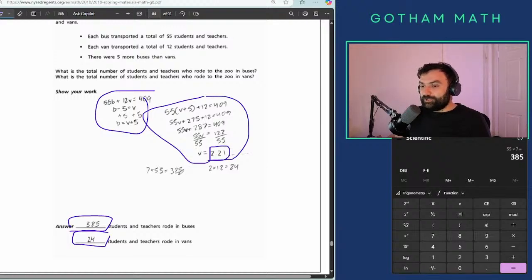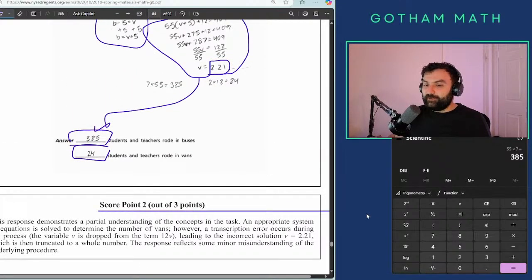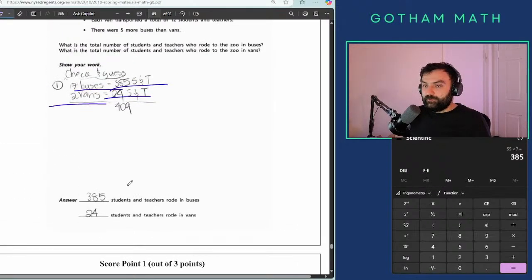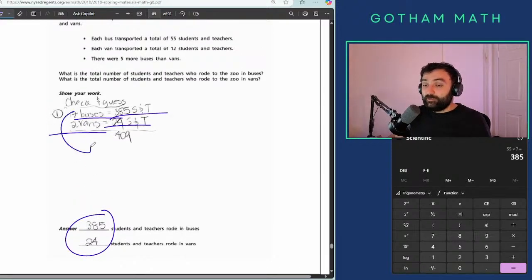It's just a calculational error that somehow led him into getting the right one. Okay, so calculational error, that's it. You get 2 out of 3 even if you calculated it wrong. Next, what is that? 7 buses, 2 vans, boom, boom, right answers, and you still get 1 out of 3. Why? No work. No work.